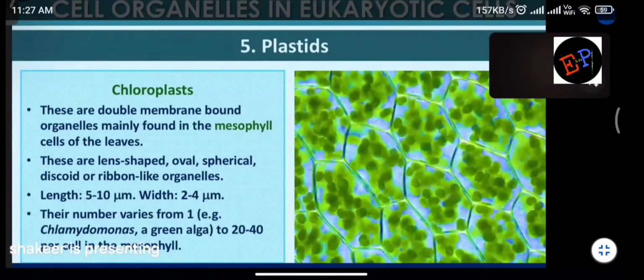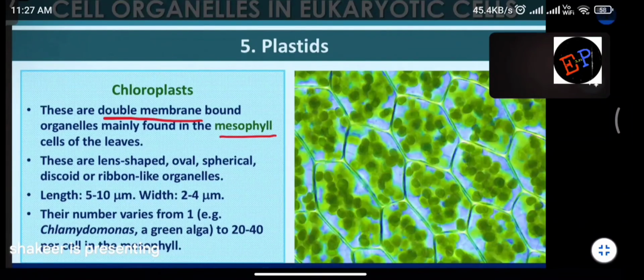Now we are studying each of the plastids individually. So, chloroplasts are double membrane structures mainly found in mesophyll cells of the leaves. In the leaves there are many types of cells, no? Among them, you can find this chloroplast in mesophyll cells of the leaves. What is meant by mesophyll cells of the leaves? The soft inner regions present in the plant you can call mesophyll regions. Inside the mesophyll regions only, you can find this chloroplast.